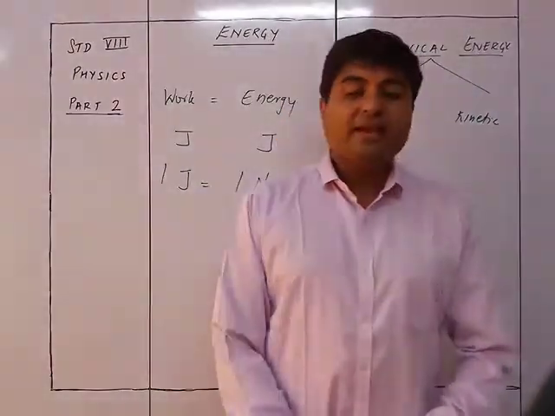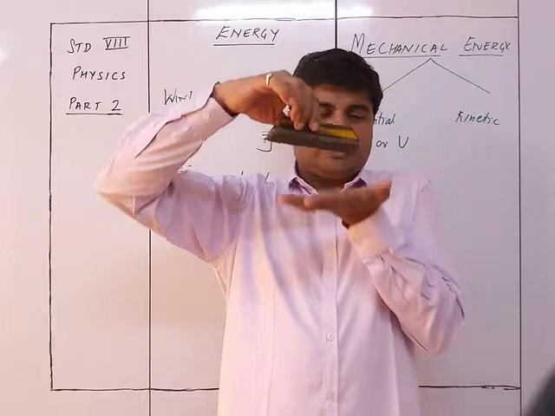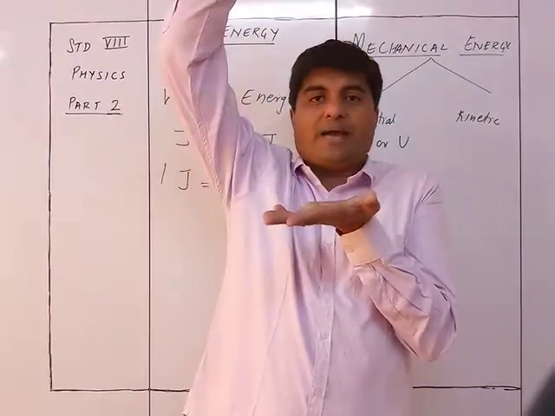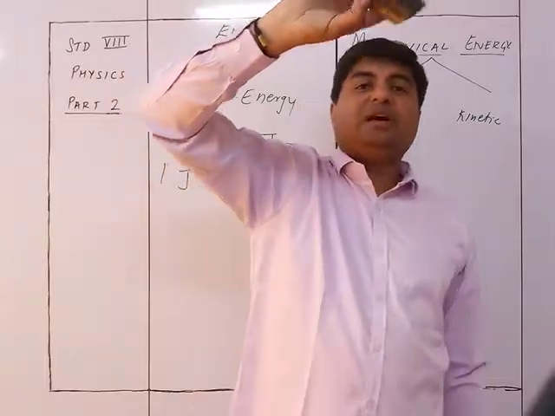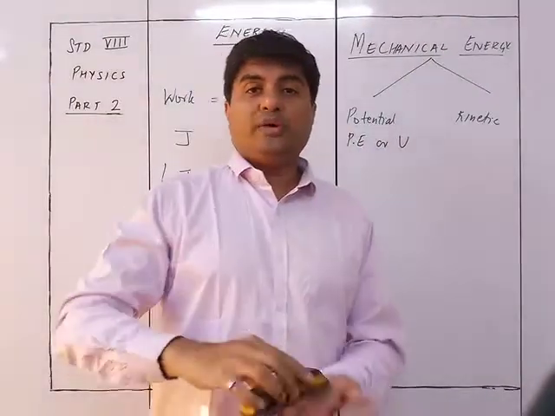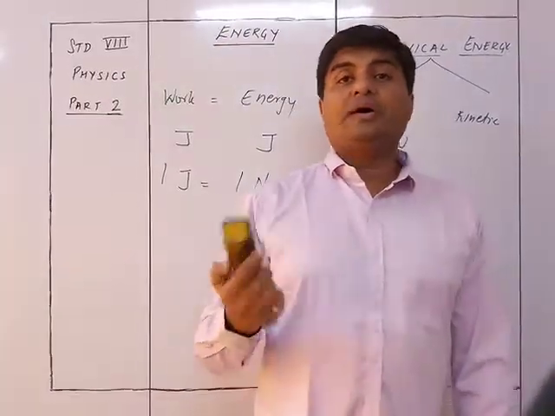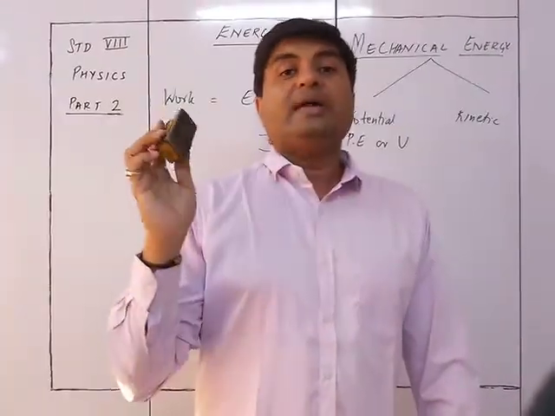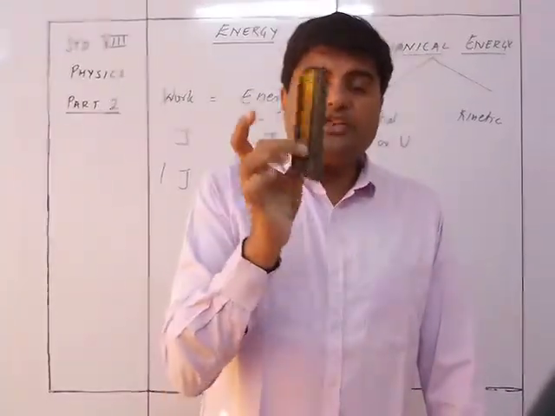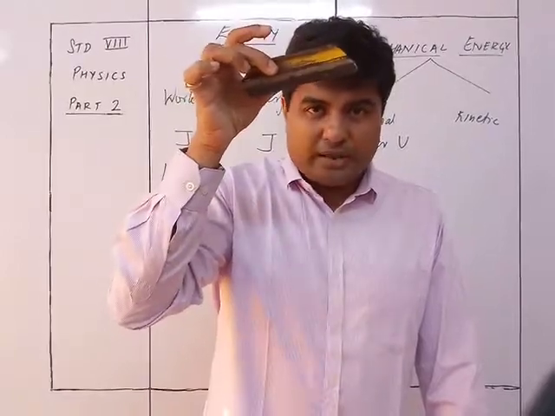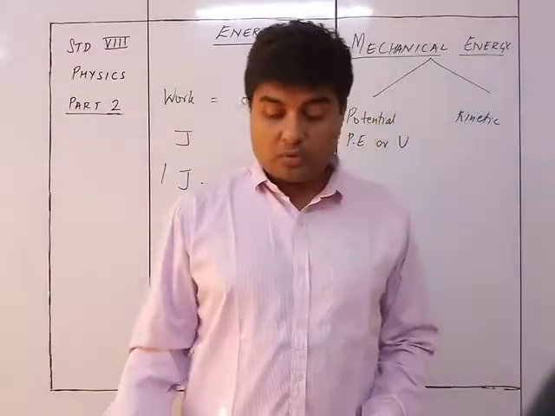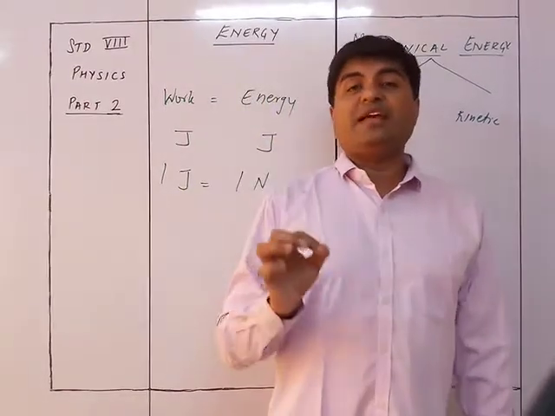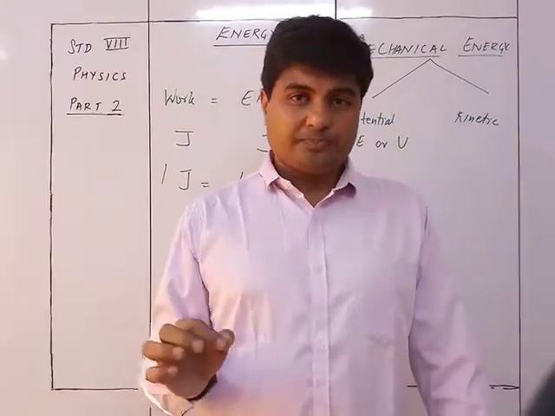So as I told you about the duster, it was here on the ground level and then it went up. When I took it upwards, the energy possessed by this duster is due to its height, and work is done against gravity at that time. In such a condition, the potential energy possessed by this body, with the tendency to go back to its original position on the ground, towards gravity, is called gravitational potential energy.